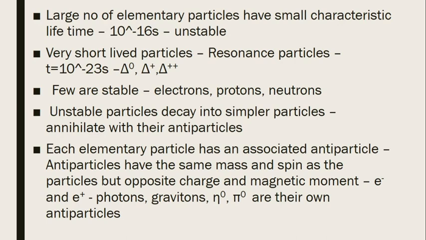So what do you mean by an antiparticle? Each elementary particle has its antiparticle, and these antiparticles have the same mass as well as spin as the particles, but opposite charge and magnetic moment.